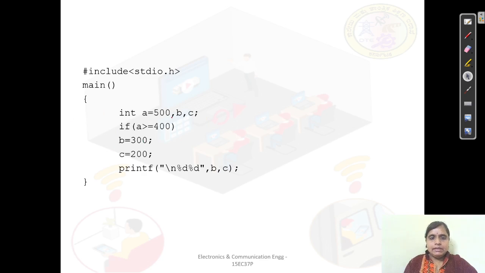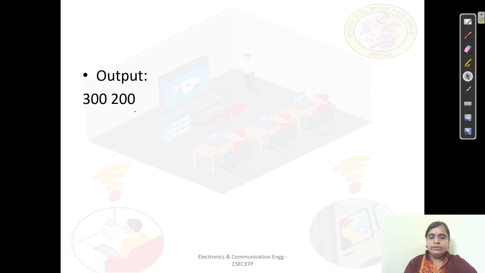Okay. The same way, one more very interesting example. The same example here I am taking. Here I have initialized A is equal to 500. And now the condition is if A is greater than or equal to 400. So, 500 is greater than or equal to 400. So, the condition is true. Once the condition is true, yes, it goes to the next statement. So, here B is equal to 300. After executing this, it goes to the next statement where C is equal to 200 and it prints both the values. So, the output will be 300 and 200.